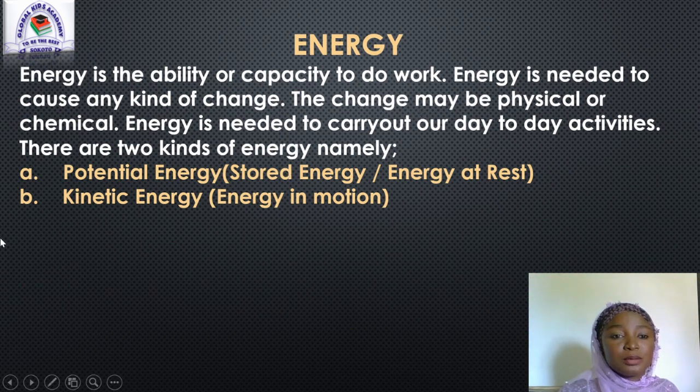Now, there are two kinds of energy, namely potential energy. Potential energy is a stored energy. This is a kind of energy an object possesses at rest, while the second kind of energy is the kinetic energy. This is a kind of energy that an object possesses in motion. When an object is in motion, this is the kind of energy it possesses.